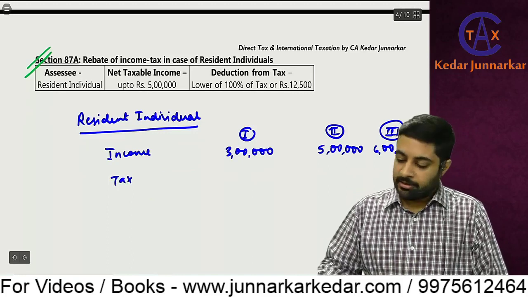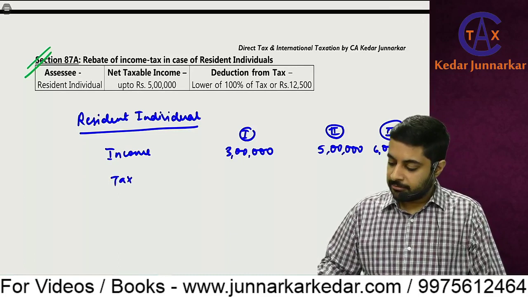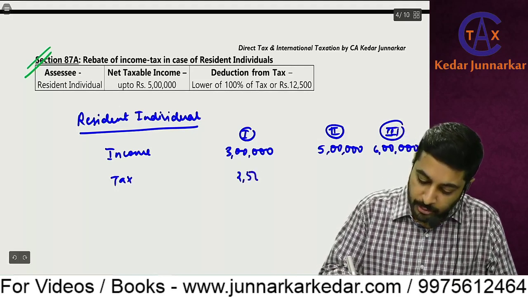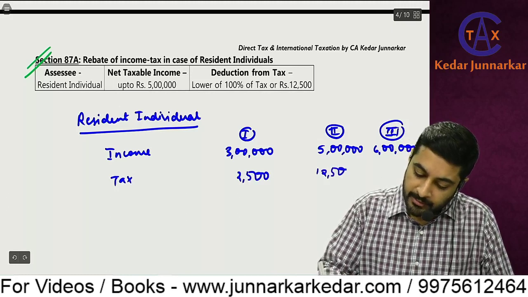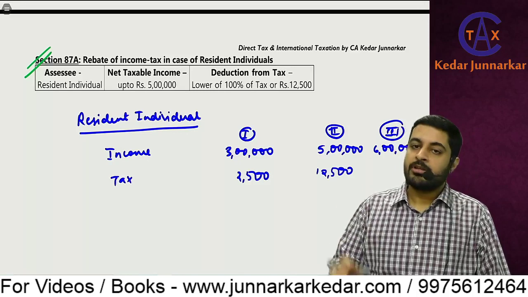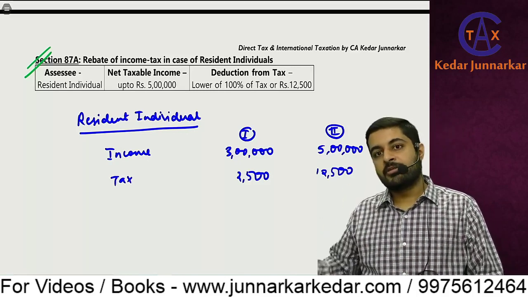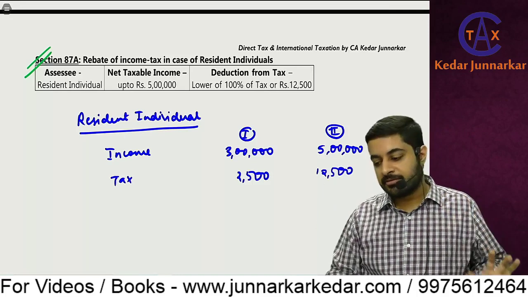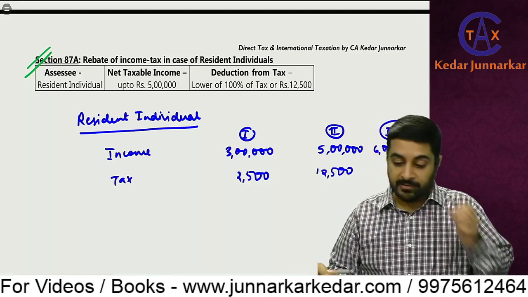For the first case, 50,000 into 5%, as up to 2,50,000 is exempt, that is 2,500. Then here 12,500, and 6 lakhs. So out of 6 lakhs, first 2,50,000 is exempt, then 2,50,000 to 5 lakhs at 5%, which is 12,500, and 5 lakhs to 6 lakhs, that is 1 lakh.